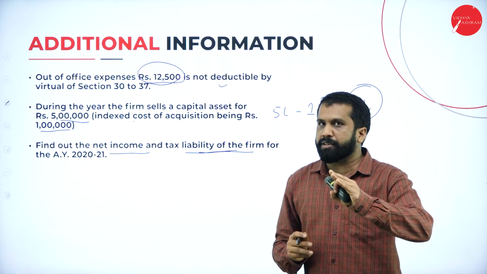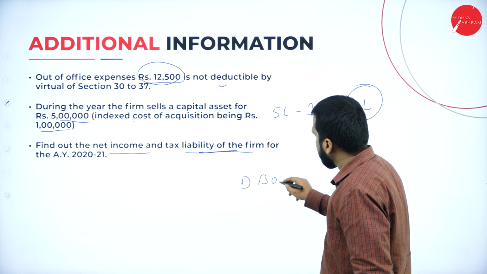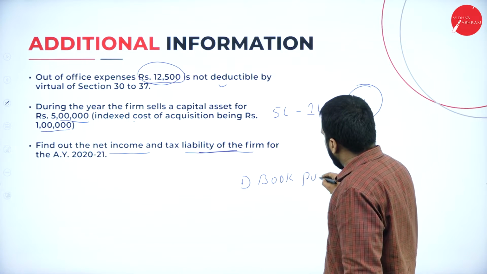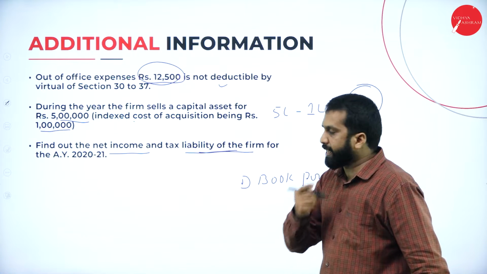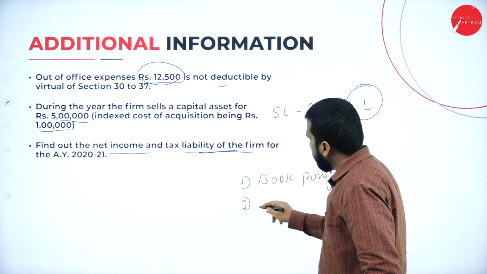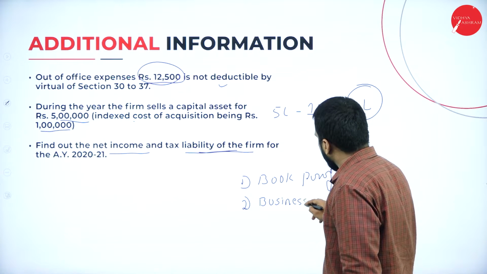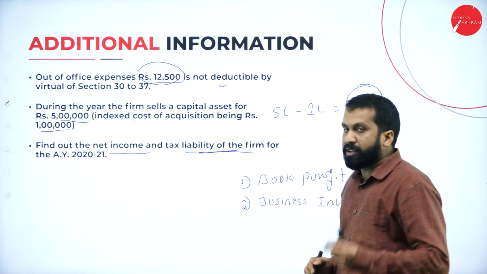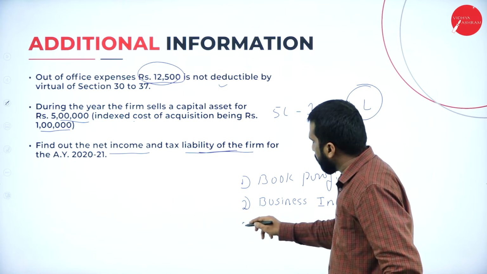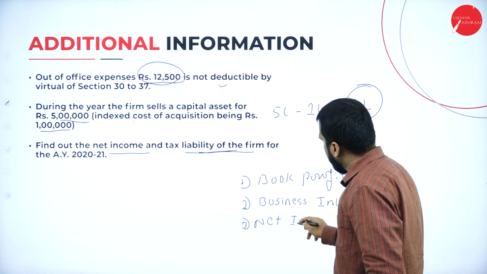Now, I'll tell you the procedure. First, you will find out book profit. Second, you will find out business income. The third one you will find out is net income.